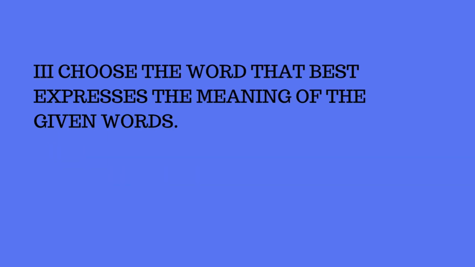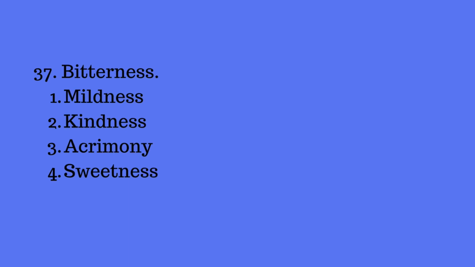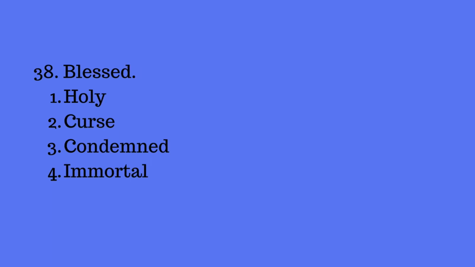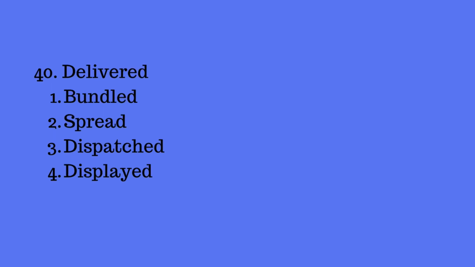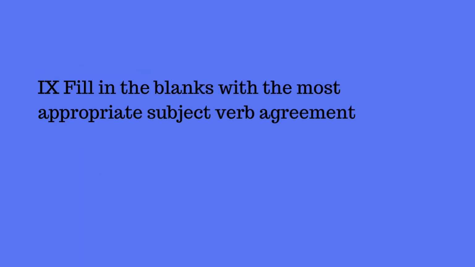So that's it here. Next, choose the word that best expresses the meaning of the given word. This is also similar to synonym. Number 1, admire. Its meaning is praise. Number 2, we have bitterness and its meaning is acrimony. Next, we have the word blessed and its meaning is holy. So all these synonyms you have to learn. Then we have busy, and the answer is fourth one, active. Next, delivered. Here the answer is dispatched. We used to say delivering the product or dispatched.